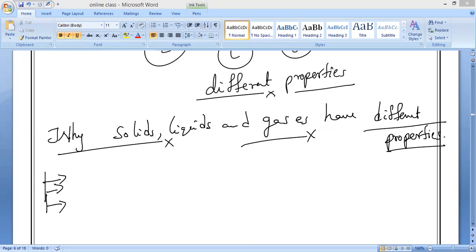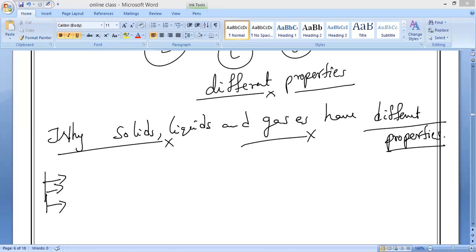What is the main difference between solids, liquids, and gases? Yeah, shapes. One more thing is there: how the particles are packed, closely packed, loosely packed, or less loosely packed.